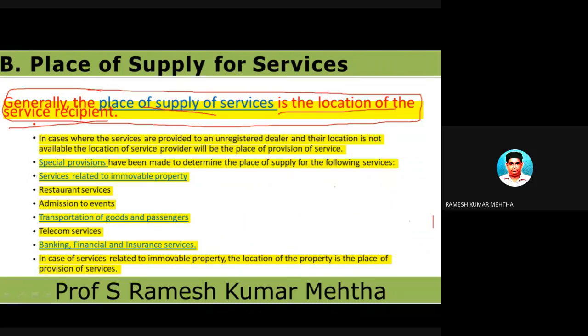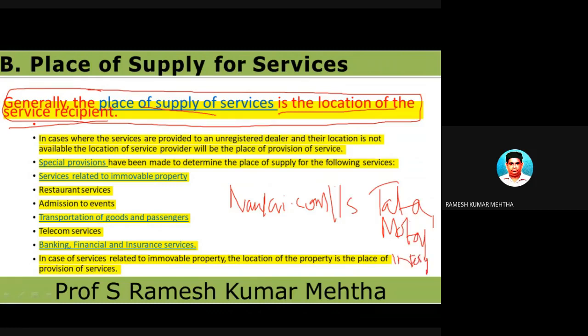The example is in case of two companies. One is Naukri.com and one is Tata Motors. Yesterday also I gave a similar example, and Tata Motors or Infosys. So these people approach Naukri.com for a certain number of candidates for their companies.